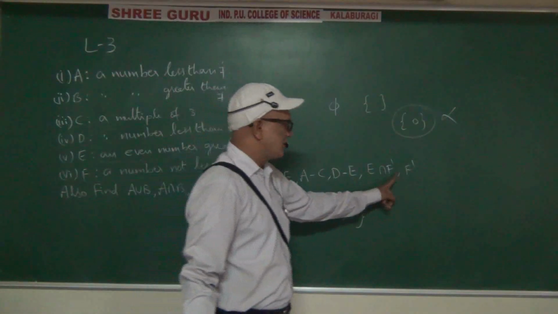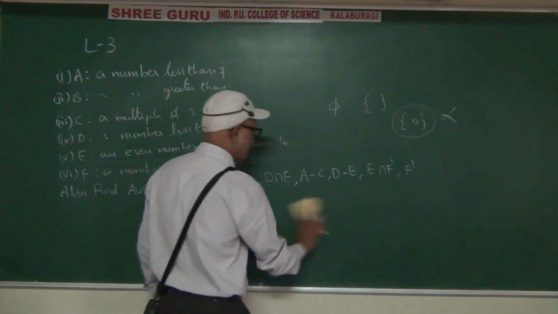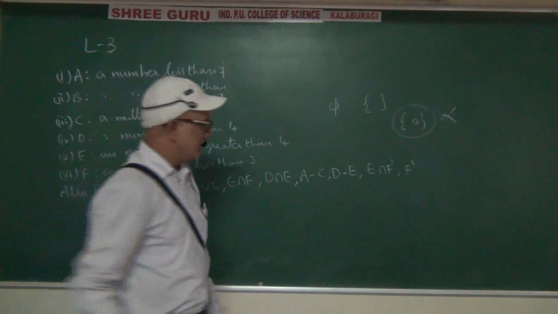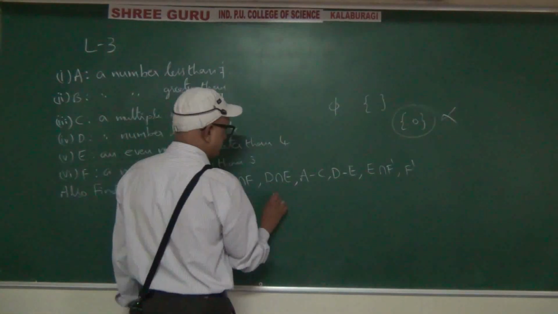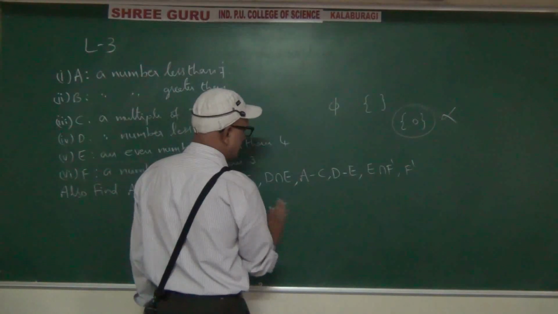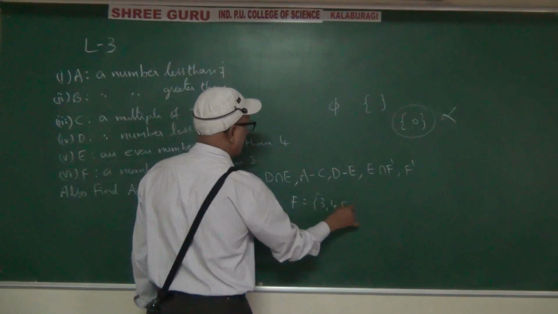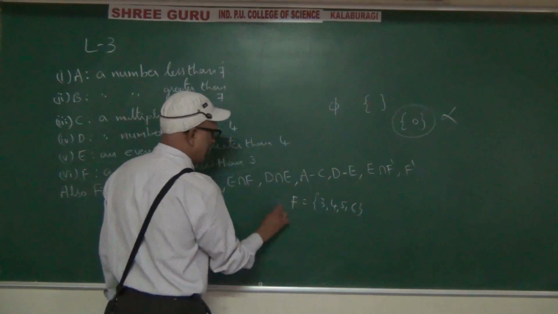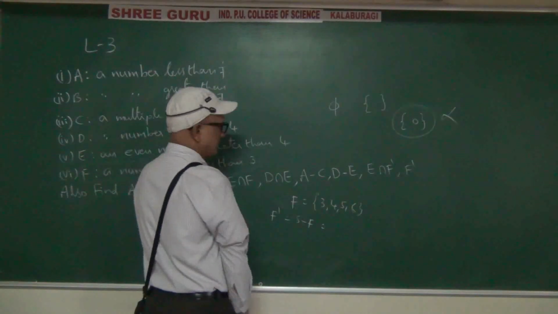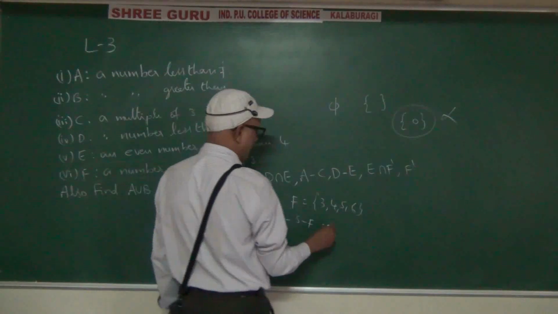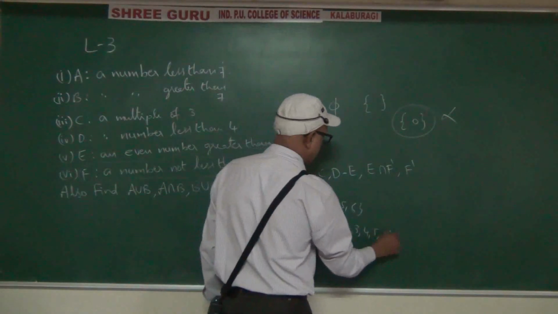Later, I will do only this one, as some students may face problem. F is 3, 4, 5, 6. E intersection F dash. First of all, F dash means S minus F. What is S? 1, 2, 3, 4, 5, 6.